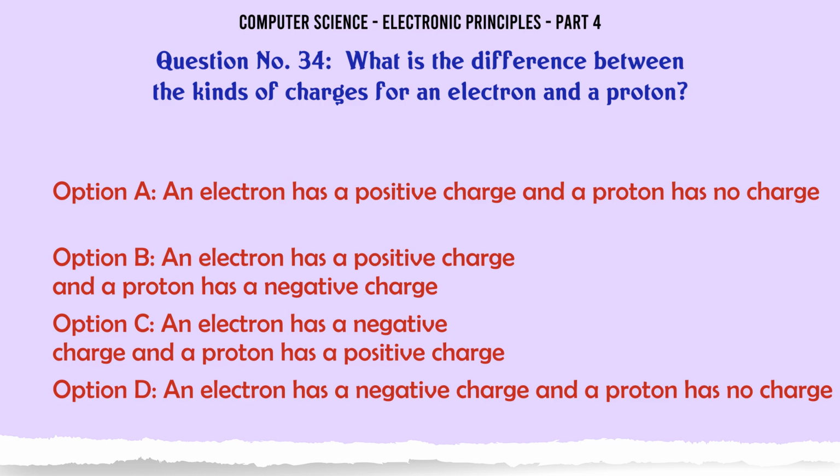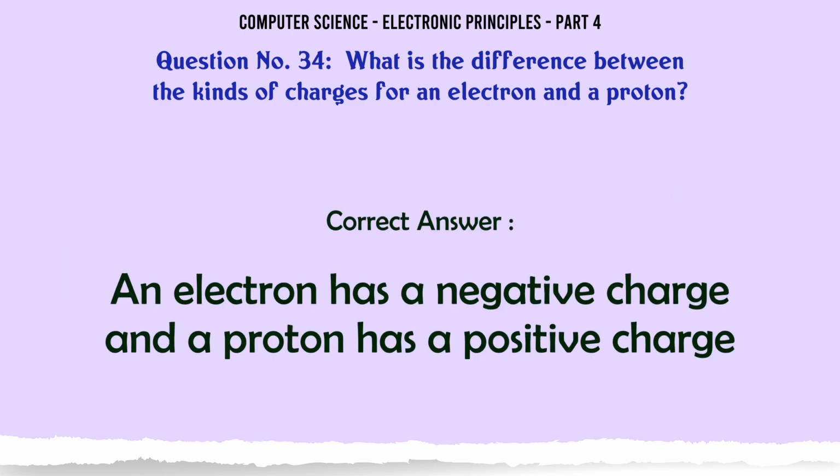An electron has a negative charge and a proton has a positive charge. D. An electron has a negative charge and a proton has no charge. The correct answer is an electron has a negative charge and a proton has a positive charge.